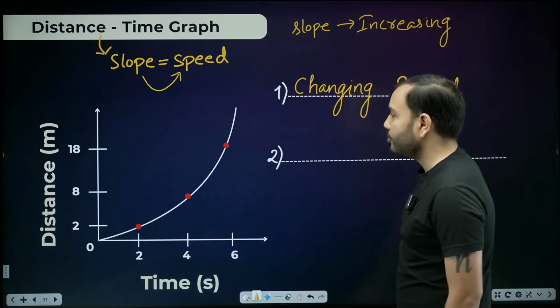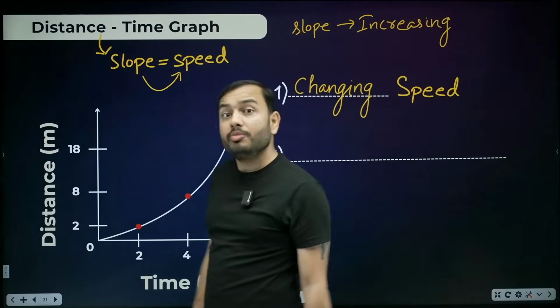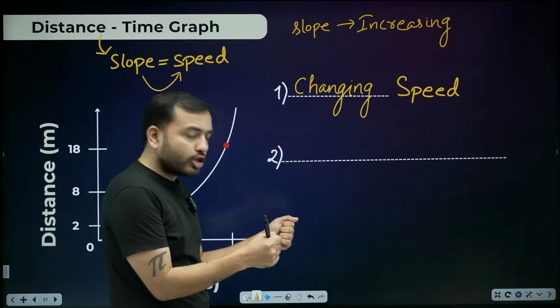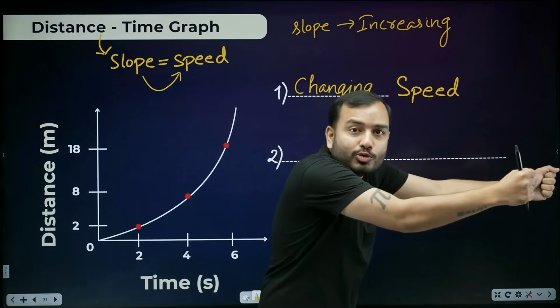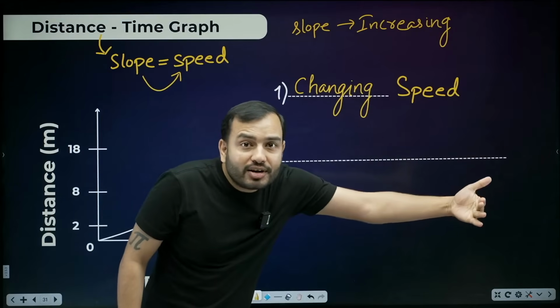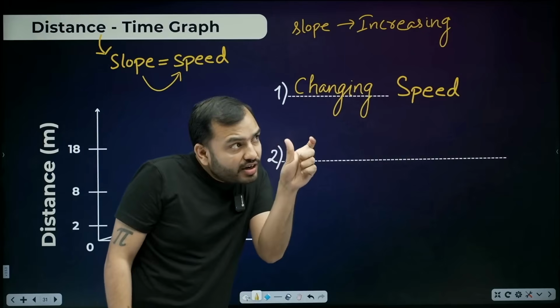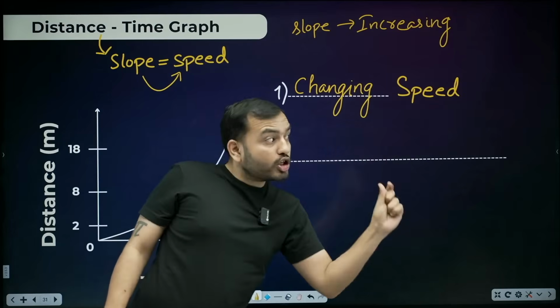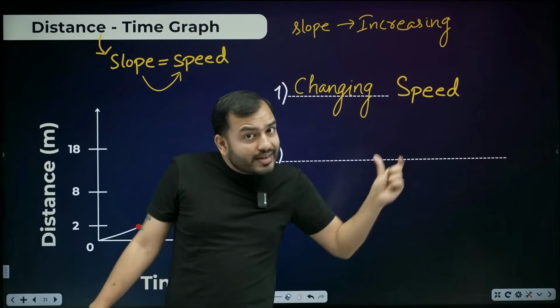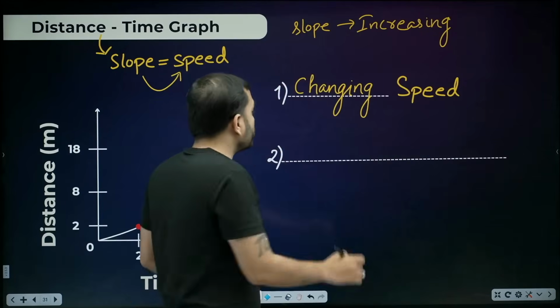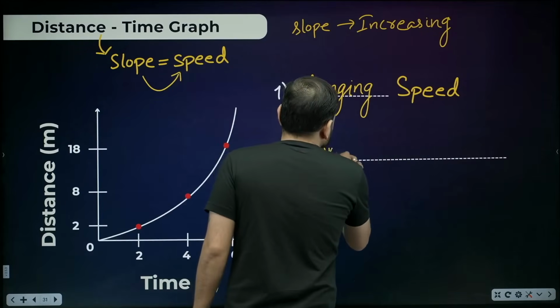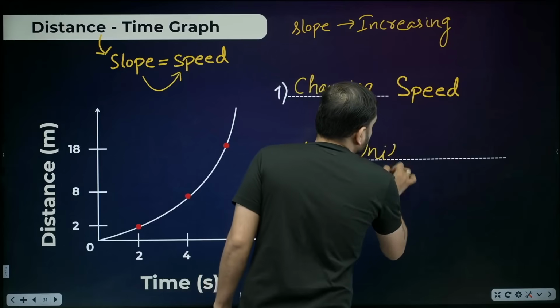It's changing speed. If the speed is changing, like Babita ji who was driving the car, in the first second 10 meter, in the next second 20 meter. In the next second, 30 meter. The speed is continuously changing. That means in the first second she covered 10, in the next second 20, in the next second 30. Equal time, unequal distance is being covered. So what kind of motion is this? Non-uniform motion.